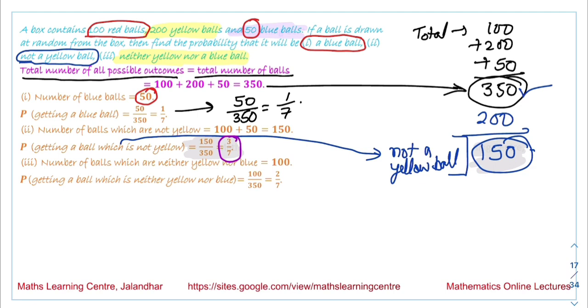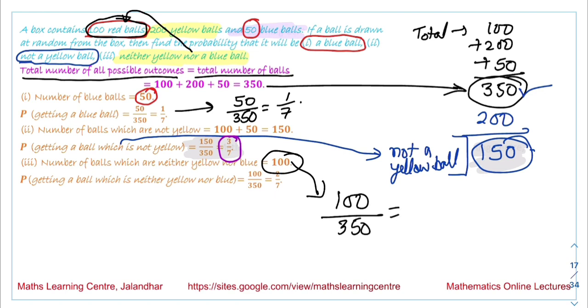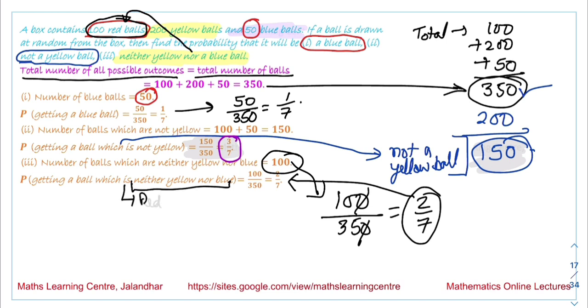Next is neither yellow nor a blue ball. If it is neither yellow nor blue, it means it is a red ball. The number of red balls we have is 100. So the number of favorable outcomes is 100. The total number of outcomes is 350. So the answer we get over here is 2 by 7. So the probability of getting a ball which is neither yellow nor blue, which means a red ball, is 2 by 7.